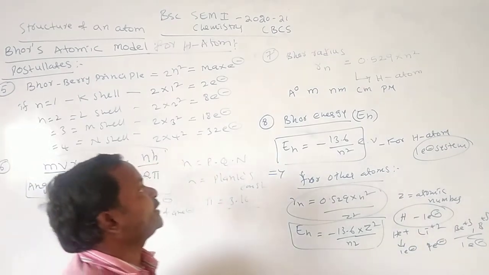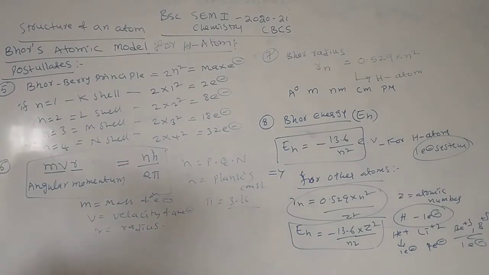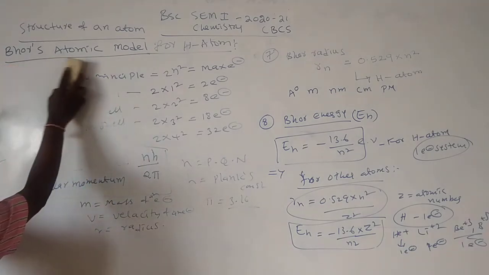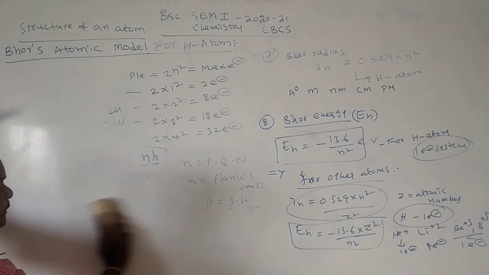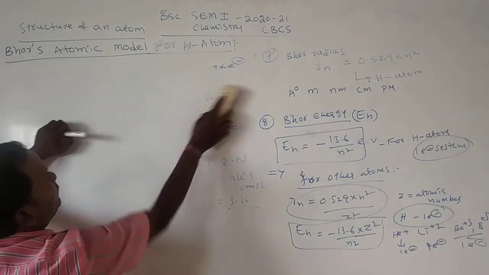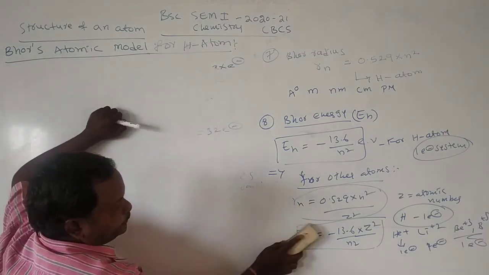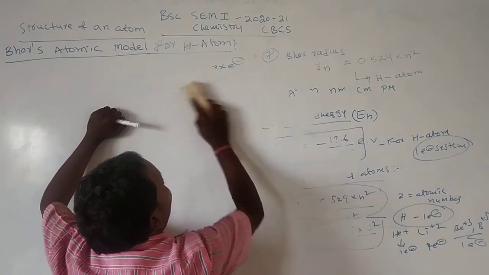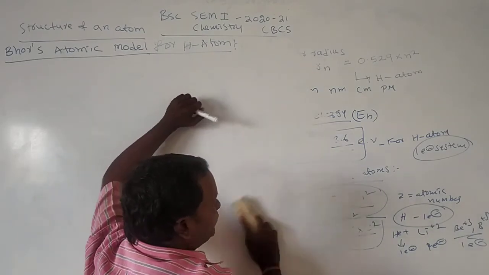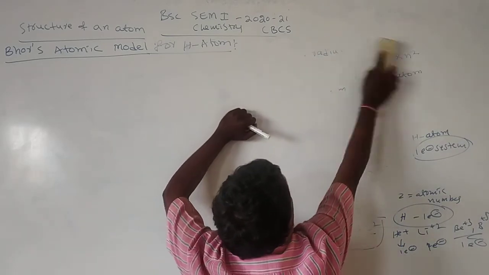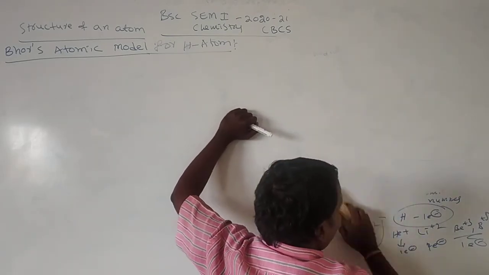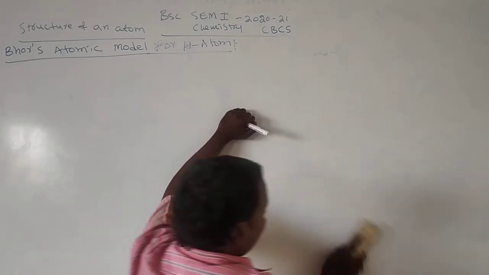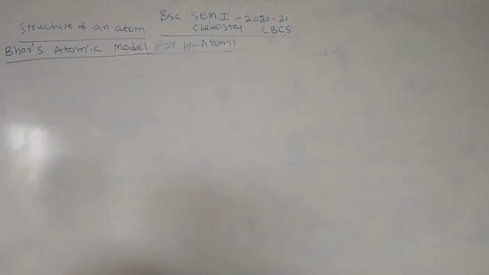These are the important points in Bohr's atomic model. Then in continuation, we will see the limitations. The limitation is that it is applicable for only one-electron systems. Now see the disadvantages of Bohr's theory.